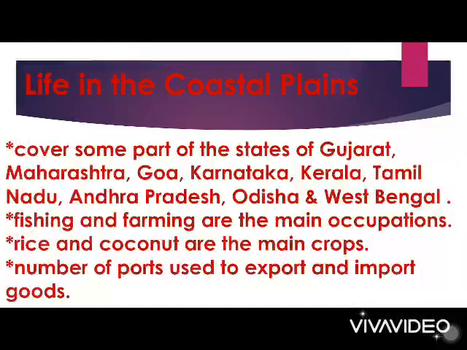The two coastal plains cover some parts of the states of Gujarat, Maharashtra, Goa, Karnataka, Kerala, Tamil Nadu, Andhra Pradesh, Odisha, and West Bengal. Fishing and farming are the main occupations. Rice and coconut are the main crops grown here. There are a number of ports that are used to export and import goods.